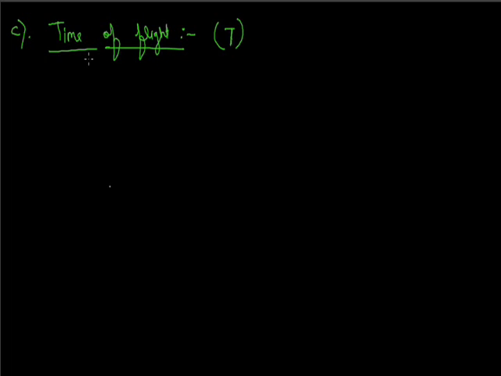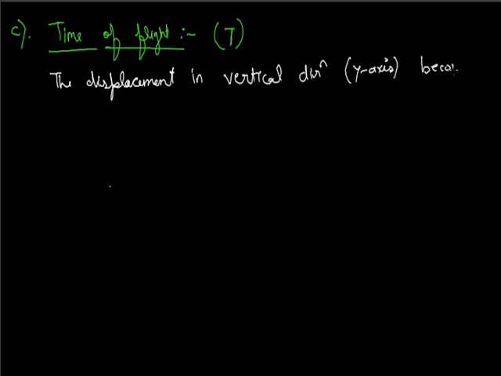So in time of flight, the displacement in the vertical direction becomes 0 in the whole time of motion.